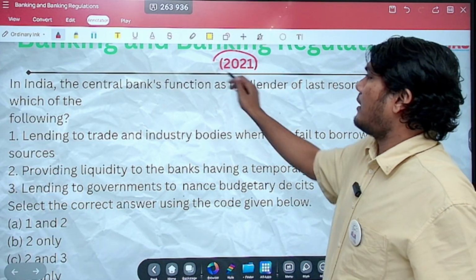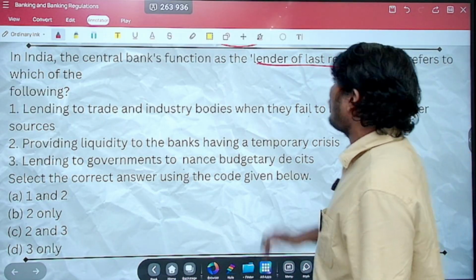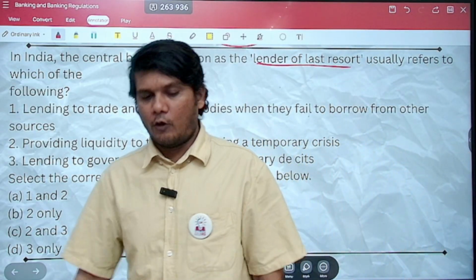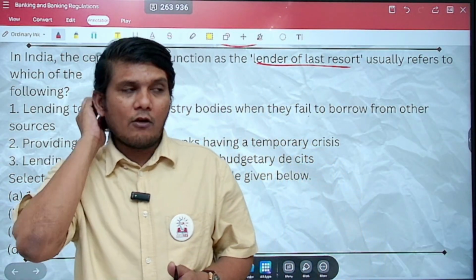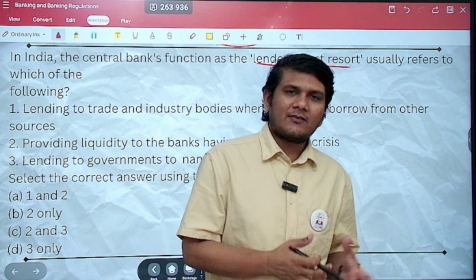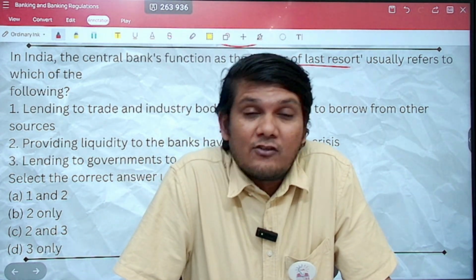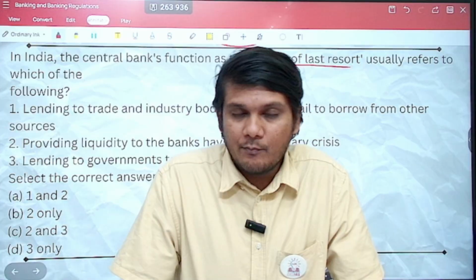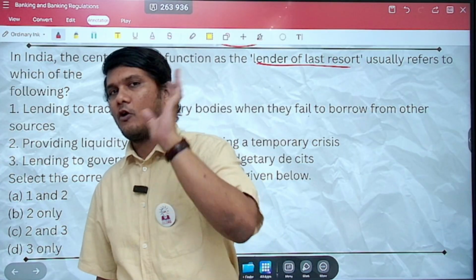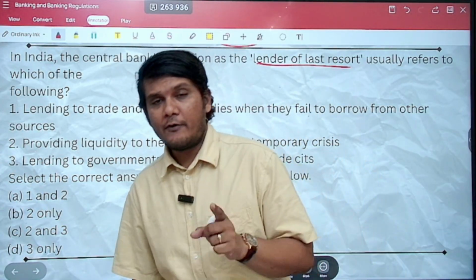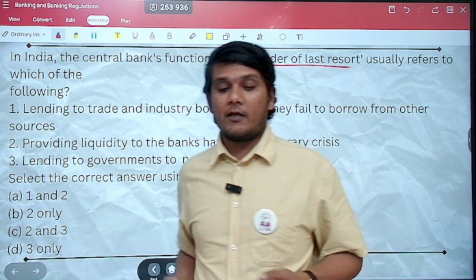Next, asked in 2021, in India, the central bank's function as the lender of the last resort usually refers to which of the following? So simply they are asking you, what is the meaning of lender of last resort? Lender of last resort means when the banks in our banking system have nowhere to go, don't have anyone else to give them loan or money, they can simply reach out to the RBI. That is what it means, that lender of last resort. You should know the different functions of the RBI.